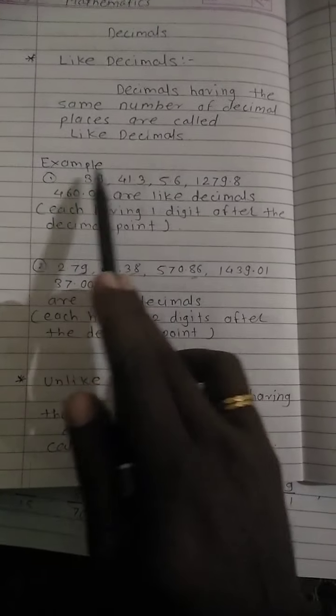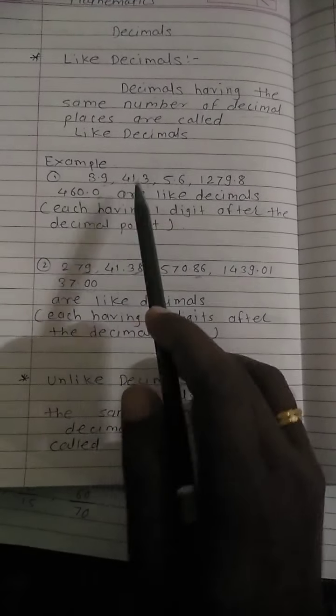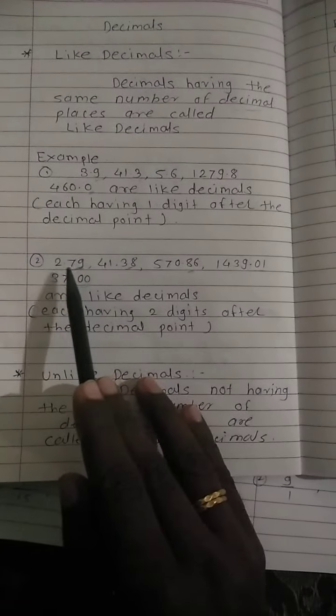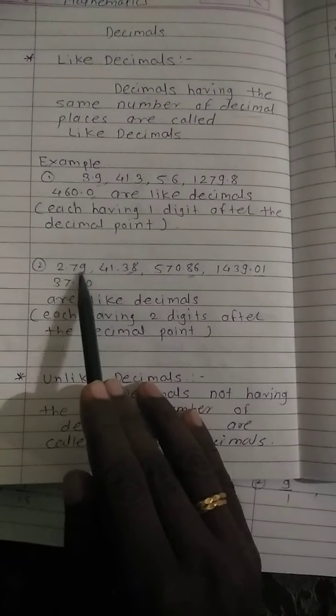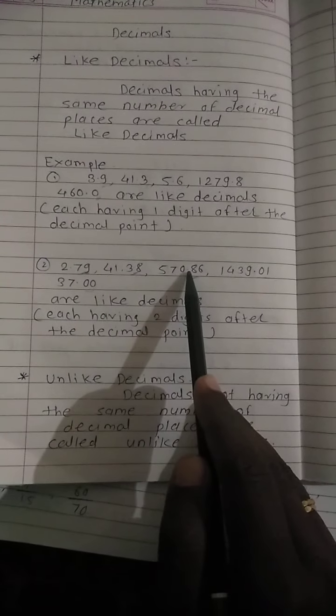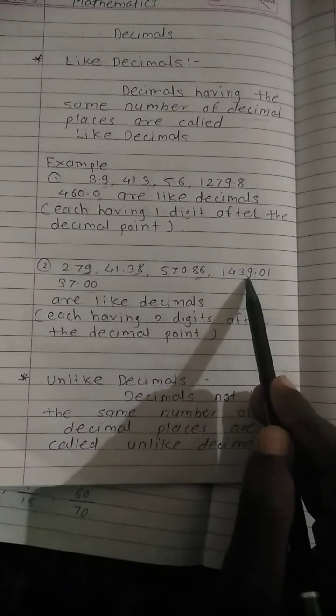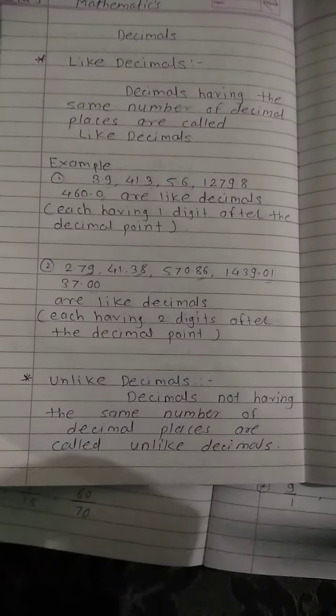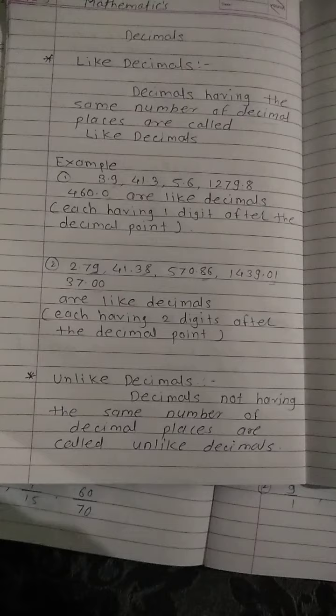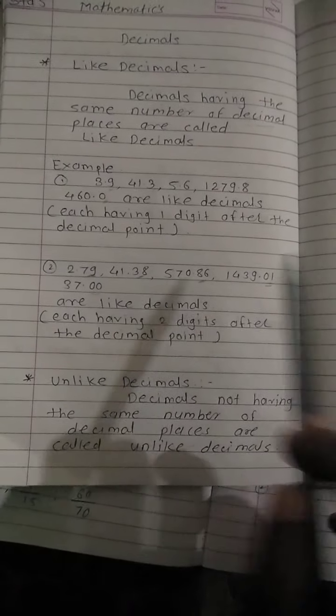That is why these are examples of like decimals. And in the second example, after the decimal point two, here also two, that means two digits are there. That's why they are examples of like decimals.